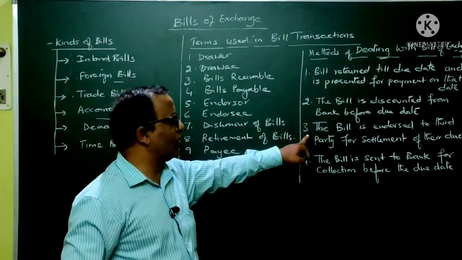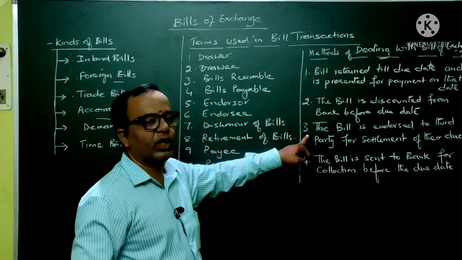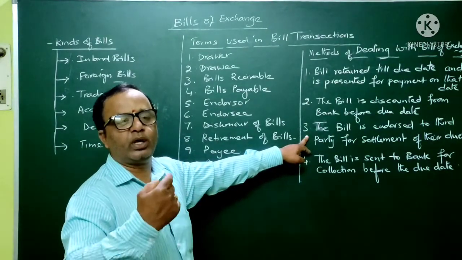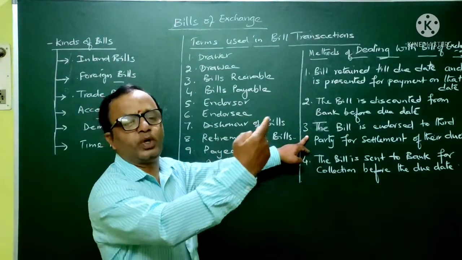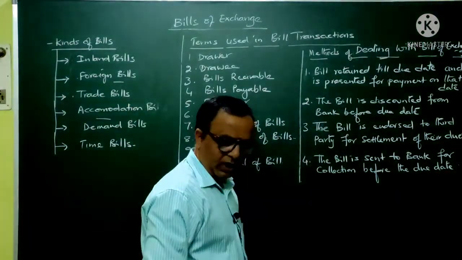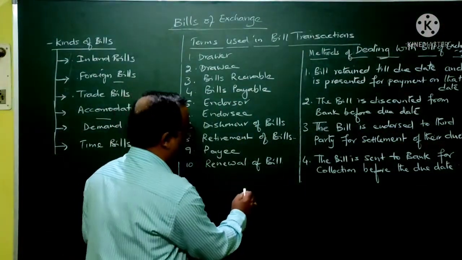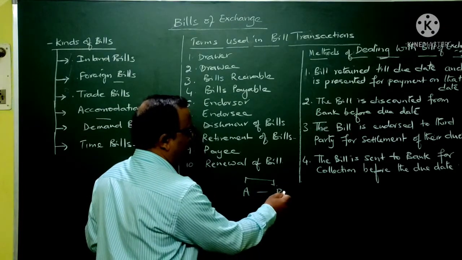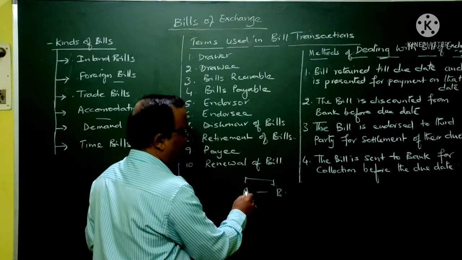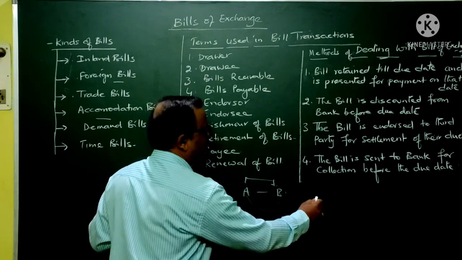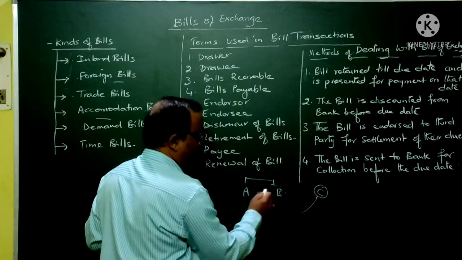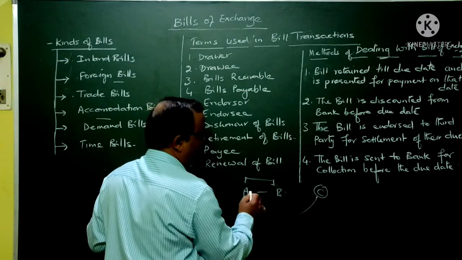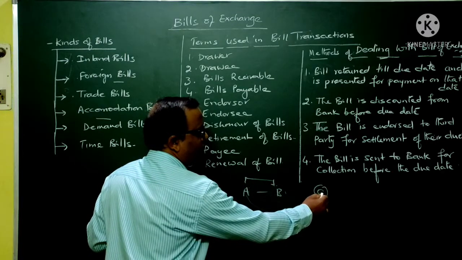Next one, the bill is endorsed to a third party for settlement of dues. In other words, the drawer, after drawing the bill on the drawee, can endorse it to a third party in settlement of his dues. Take one example. If A has drawn a bill on B, A is the drawer, B is the drawee. After obtaining B's acceptance, A can endorse this bill to some party called C. If A is supposed to pay the same amount to C, he can transfer the value in that bill of exchange to C.